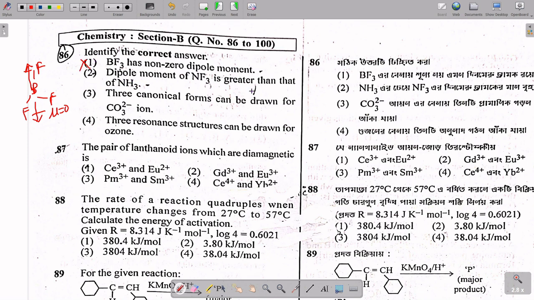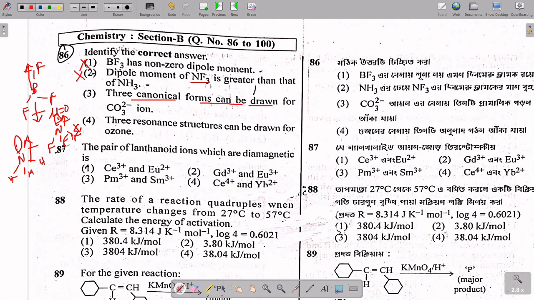Dipole moment of NF3 is greater than NH3. In the case of NH3, it has a trigonal pyramidal structure, so the direction of the dipole moment is upward. In the case of NF3, the electronegativity of fluorine is greater, so its direction is downward, while the lone pair is upward. The lone pair will drag the dipole moment, so it will somewhat diminish. So the dipole moment of NF3 is not greater than NH3. So this is a wrong answer.